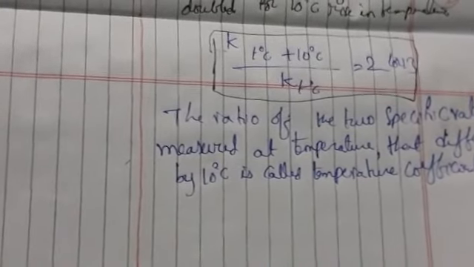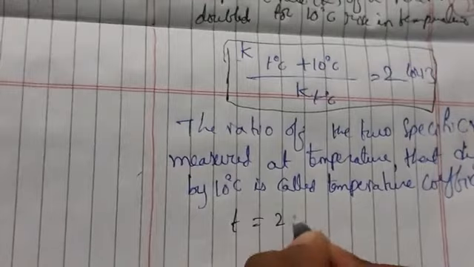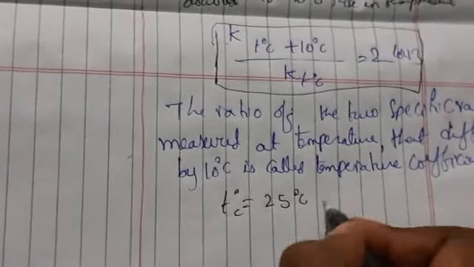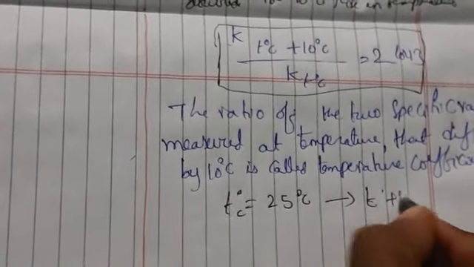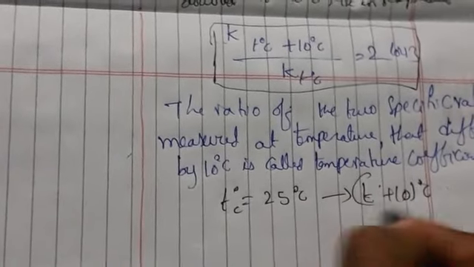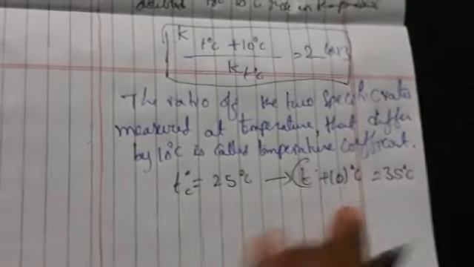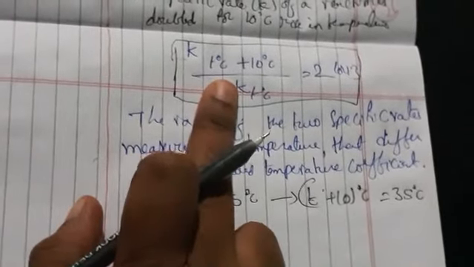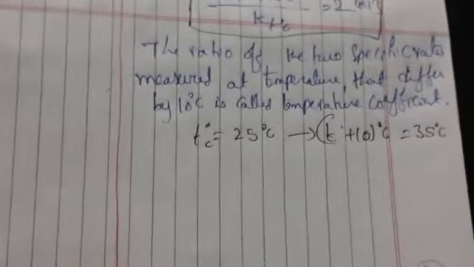Okay, so normally let us take T equals 25 degrees centigrade. So T plus 10 degrees centigrade is equal to what? 35 degrees centigrade. Why? Because we are taking 25, so 25 plus 10 gives 35 degrees centigrade.